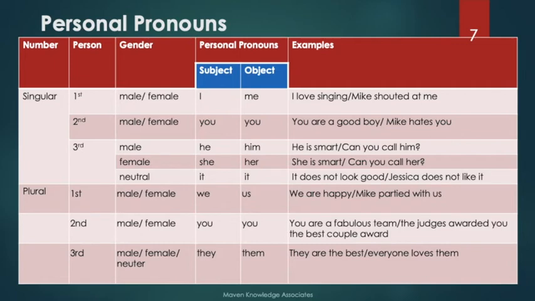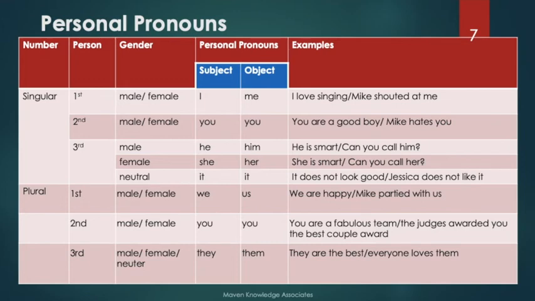We is the subject, first person. Why? Because we are talking about ourselves. Mike partied with us. Us is again first person, but is the object in a sentence because Mike is the subject in the second sentence. And that can be male or female, it depends.